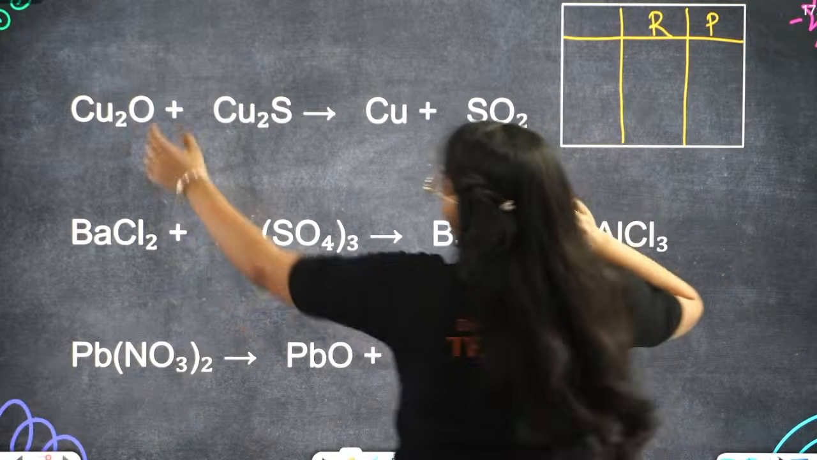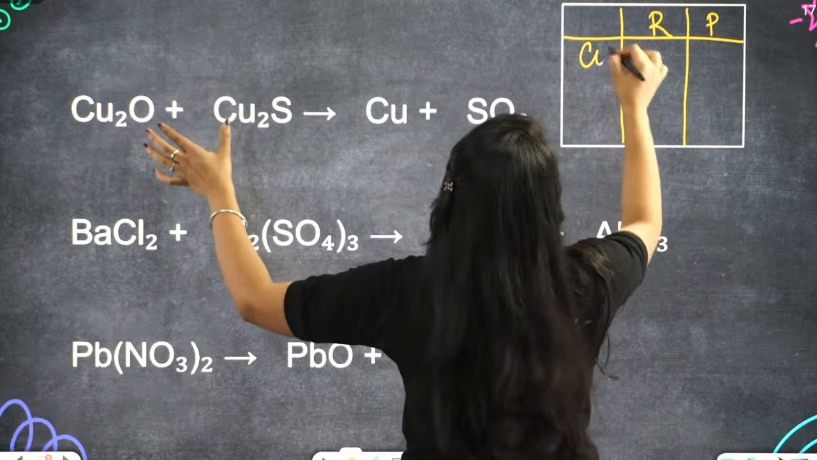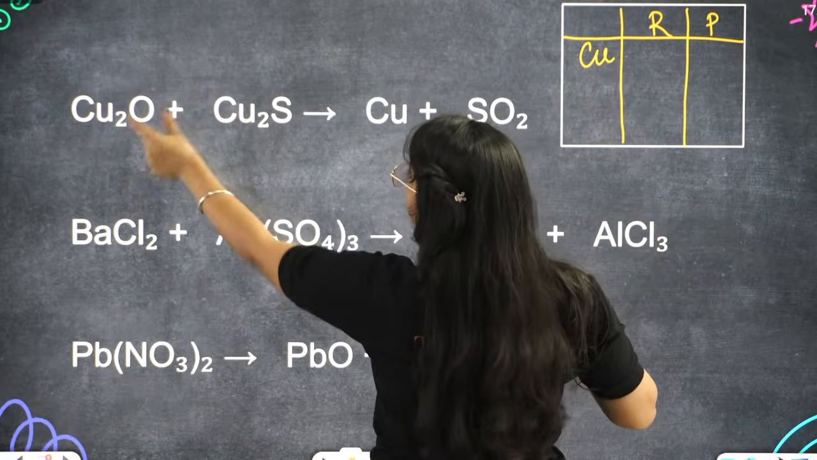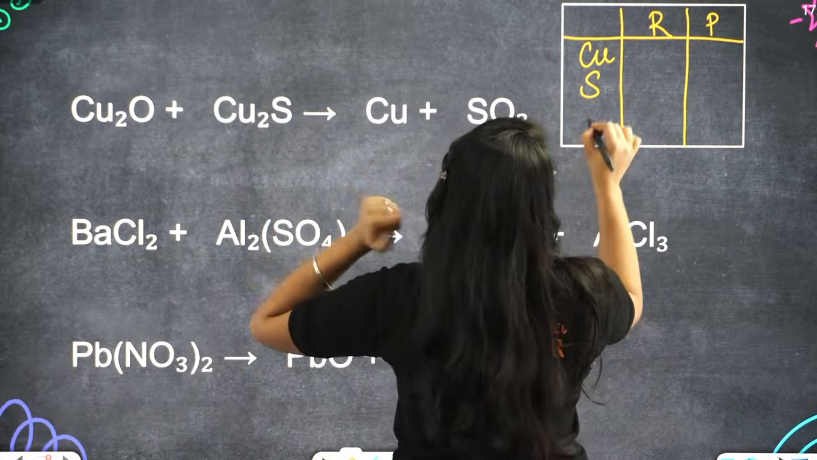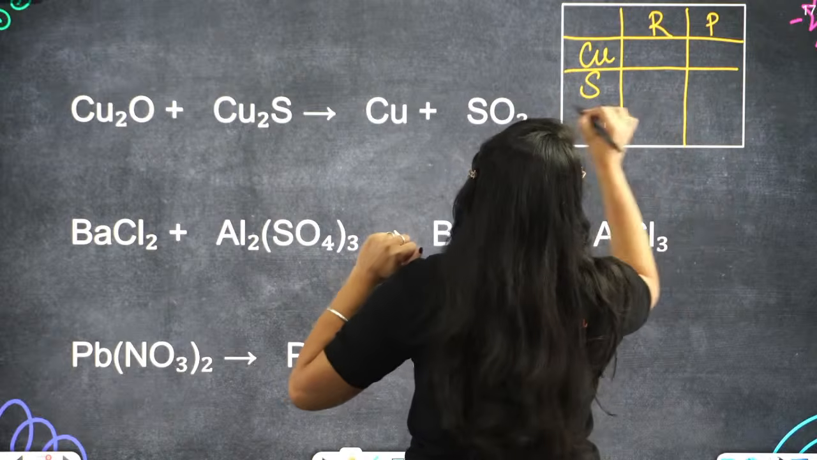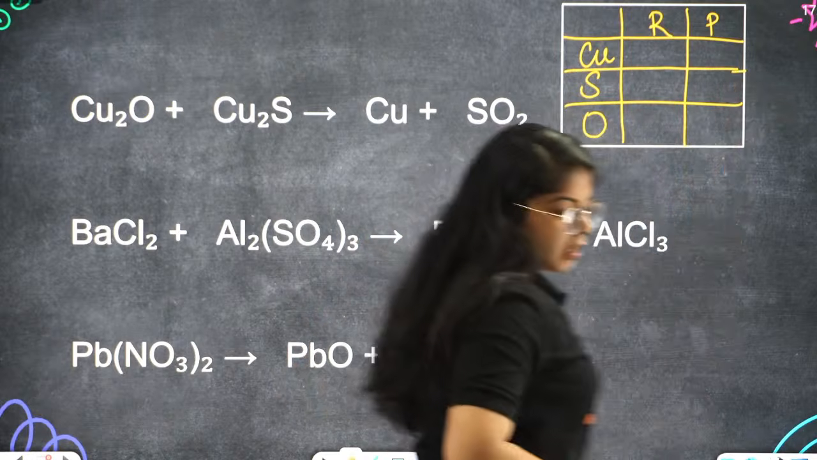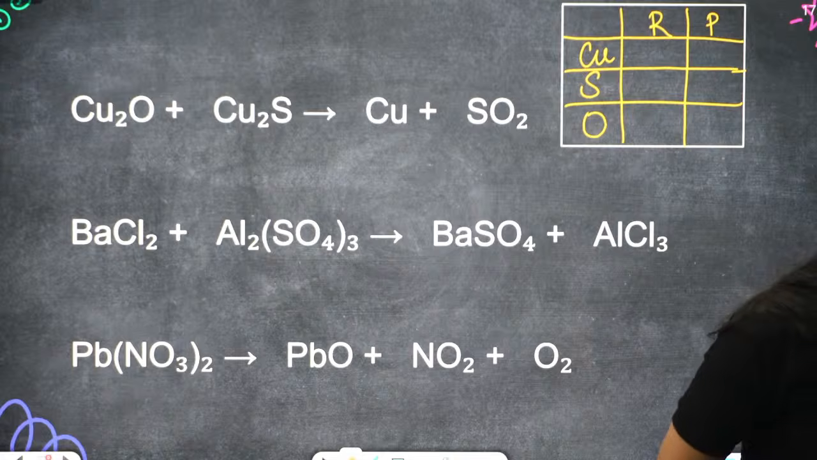Reactants, products. Now we have copper, that is a metal. Then sulfur and oxygen. Sulfur takes the second spot, and then oxygen. Now do it quickly and balance this equation fast.